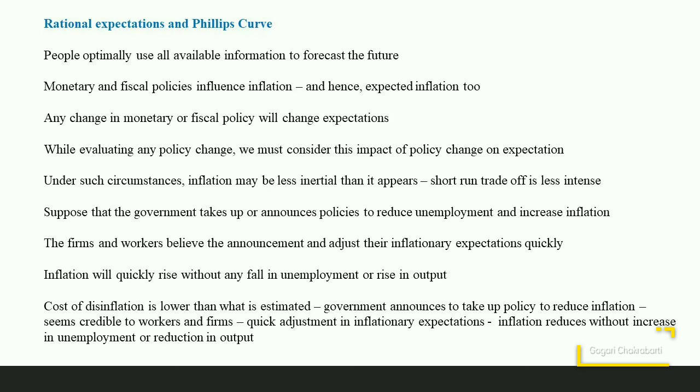Firms and workers assume that this commitment is credible. That is, they believe in the announcement and adjust their inflationary expectations quickly. In the rational expectation model, thus, the expected rate of inflation increases precisely because of the fact that the government's current and prospective monetary and fiscal policies warrant those expectations.